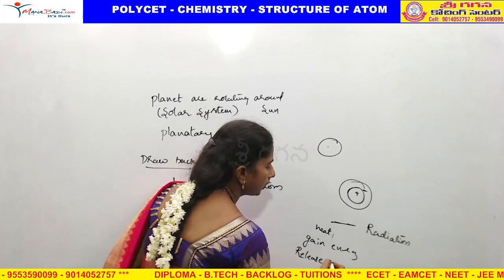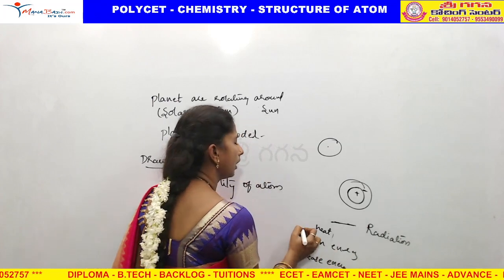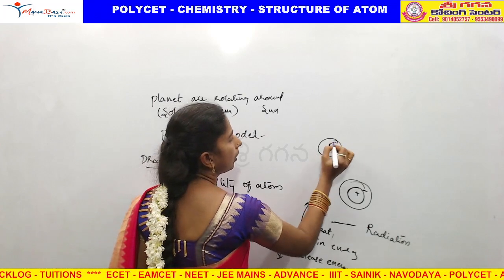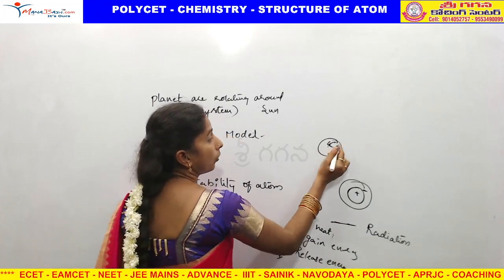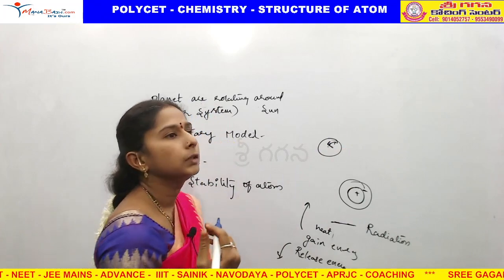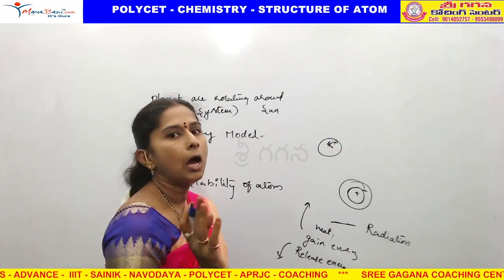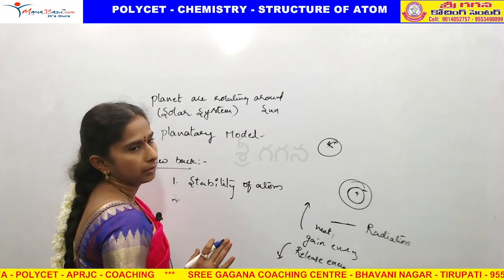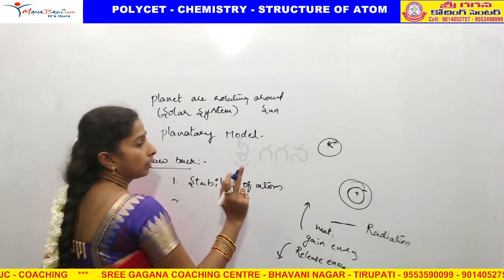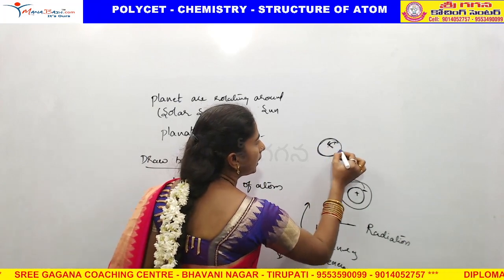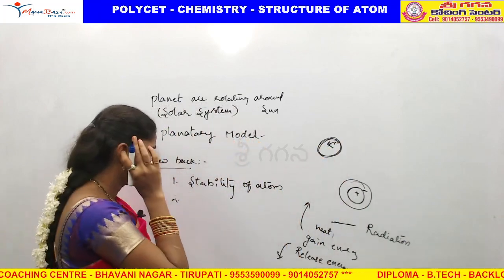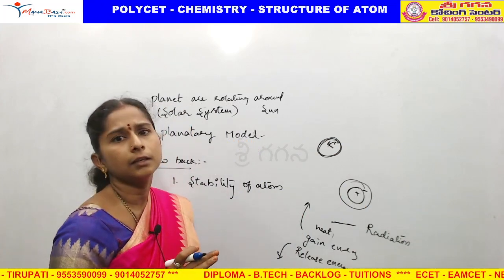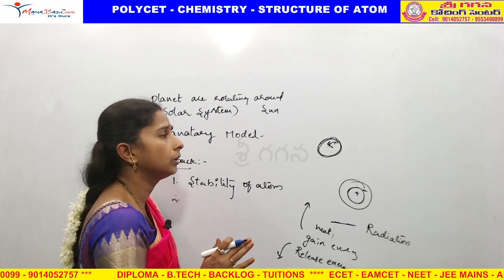If they are gaining energy, no problem, they will go to a higher energy level. If they are releasing energy, they will fall onto the nucleus, and then the atom is going to collapse. How the stability came for the atom, he couldn't explain. And how are the planets revolving around the sun without losing or gaining energy? They are not falling on the sun.